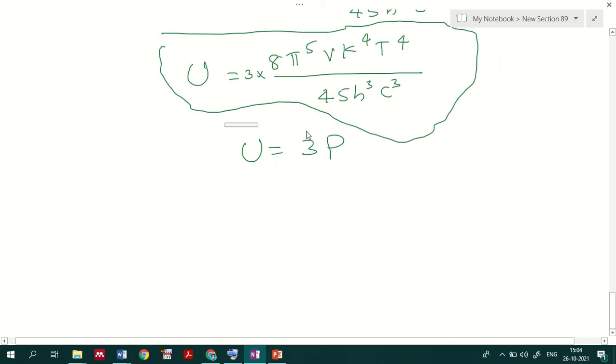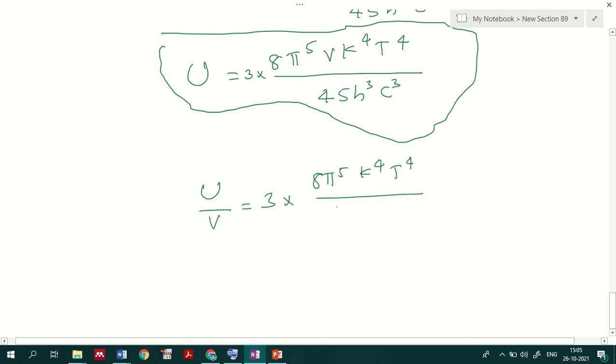Now energy density means I have to represent it as U by V. So if I take U by V, this will be 3 into 8 pi raised to 5, this V gets cancelled, so k raised to 4 T raised to 4 divided by 45 h cube c cube. From this representation, this value is P actually, and this is 3 into P, that is 3P. So I can say that this is equal to 3P.